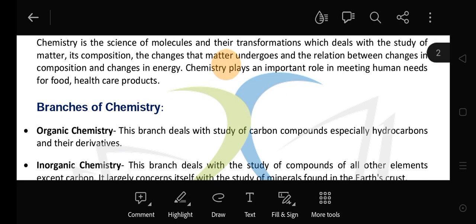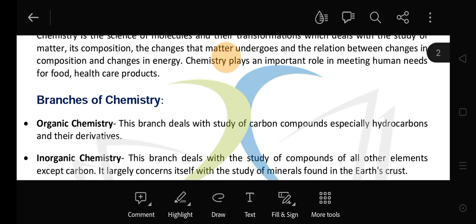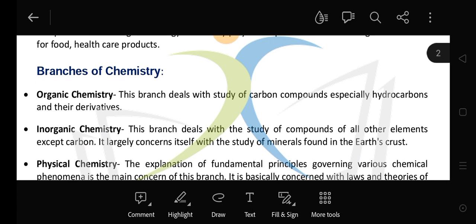Now, what are the various branches of chemistry? Now, number one, organic chemistry. This branch deals with the study of carbon compounds, especially hydrocarbons and their derivatives.